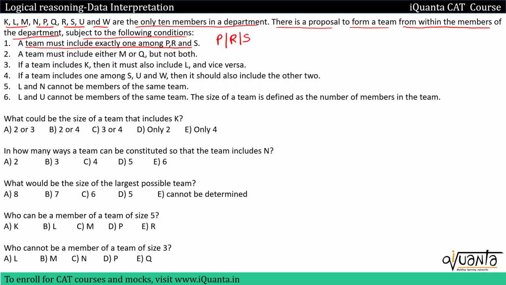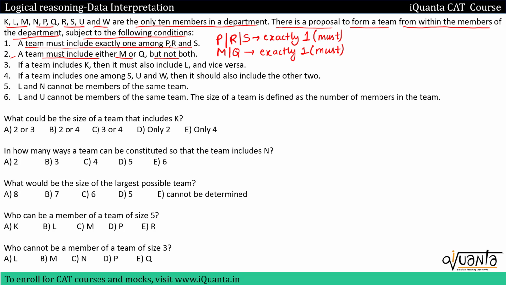This is one condition. Second one is a team must include either M or Q but not both. So either M or Q but not both. Let me also write, from these we have to select exactly one, and this is a must condition. That means they will be in the team. This is also exactly one out of these, and this is also a must condition. One of them must be in the team.